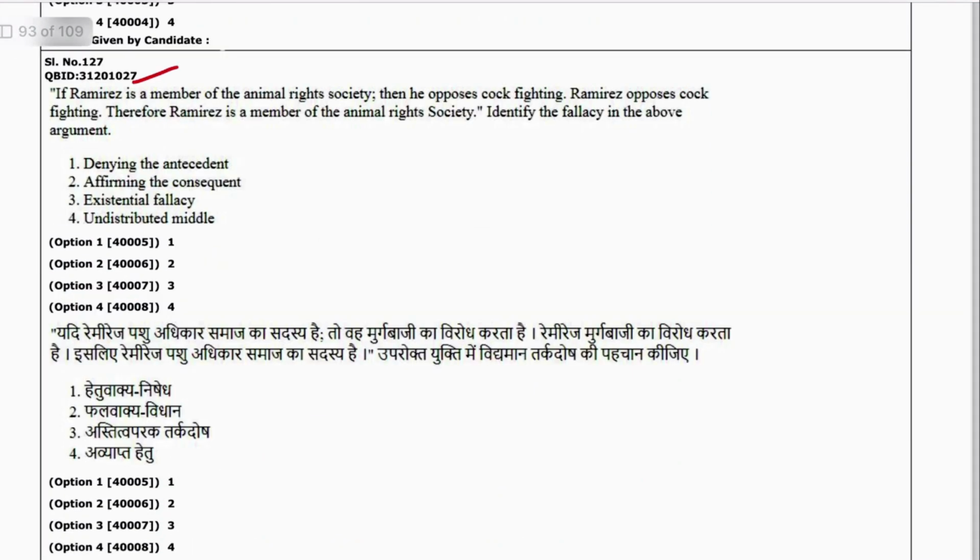Next is 27. If Ramirez is a member of the Animal Rights Society, then he opposes cockfighting. Ramirez opposes cockfighting. Therefore, Ramirez is a member of the Animal Rights Society. Identify the fallacy. Which fallacy is this? Fallacy means तर्क दोष, we have to identify the fallacy. It is affirming the consequent. 2 is the answer.